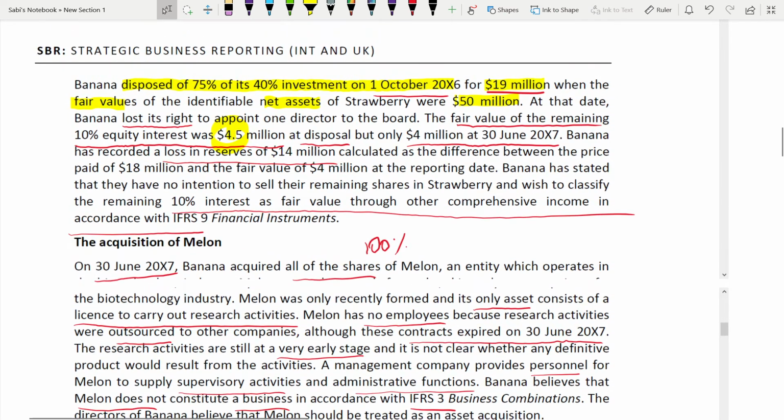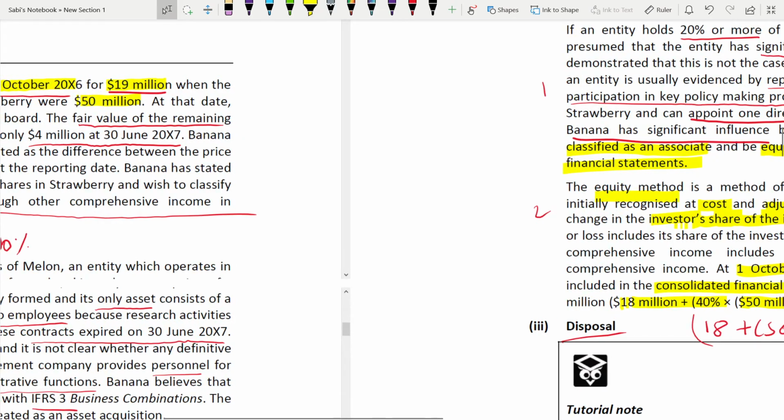So if you see here 4.5, okay, at 30th June it was 4 million. Okay, 30th June 2007, that is, sorry, 4 million later on. I'm sorry, I thought this was 30th June 2006. That's why I got confused all this while. I was saying it 2 months before. No, it is after 1 year, not even a year, but less than a year. 2007 it is. So next it will be 4 million. Fair value will go down. Okay, that's why it's a loss.